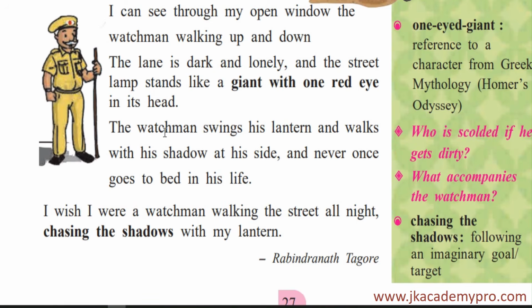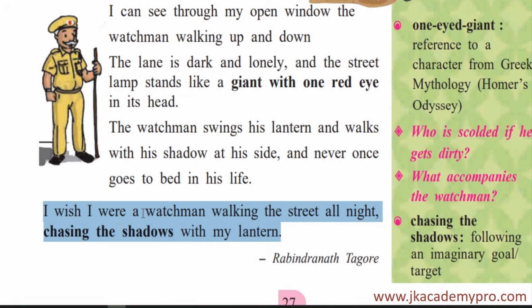And now after seeing the watchman, he wishes that he is a watchman. So he says, I wish I were a watchman, walking the street all night, chasing the shadows with my lantern. So here now he is wishing that he is a watchman. He feels the watchman's life is also so nice. Just walk up and down and nobody telling you to go to bed. Now what do you mean by chasing the shadows?